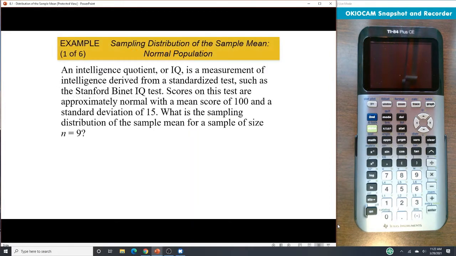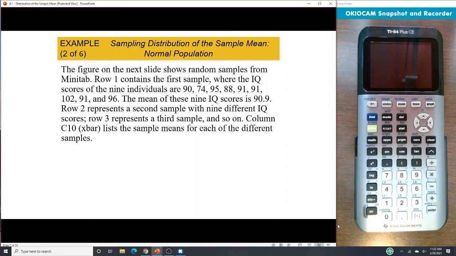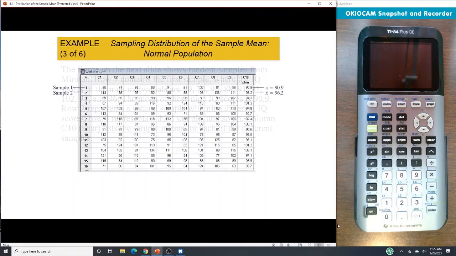Let's start looking at these things and what all of this means. Here we have an IQ test, and the tests are approximately normal, so they have that bell shape, with a mean score of 100 and a standard deviation of 15. What is the sampling distribution of the sample mean for a sample of size 9? We want to look at all of the size 9 samples and look at the sampling distribution for those means.